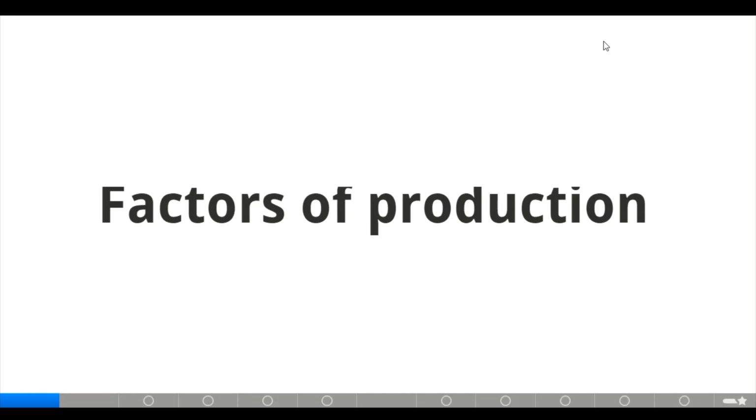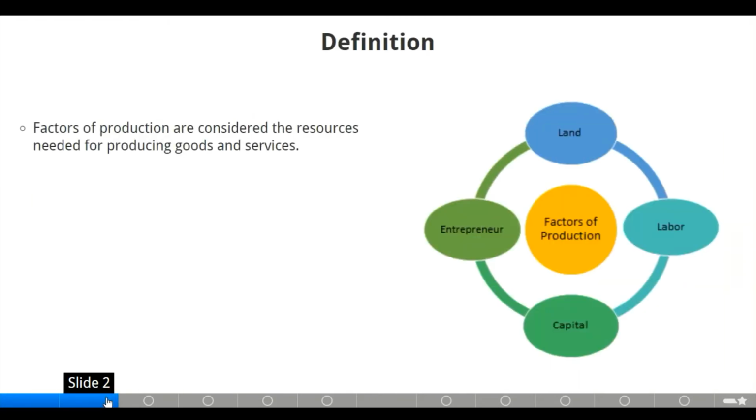Today, we'll be talking about factors of production. Factors of production are considered as the resources needed for producing goods and services. We have four factors of production. We have land, labor, capital, and entrepreneur. They are all the four factors of production.